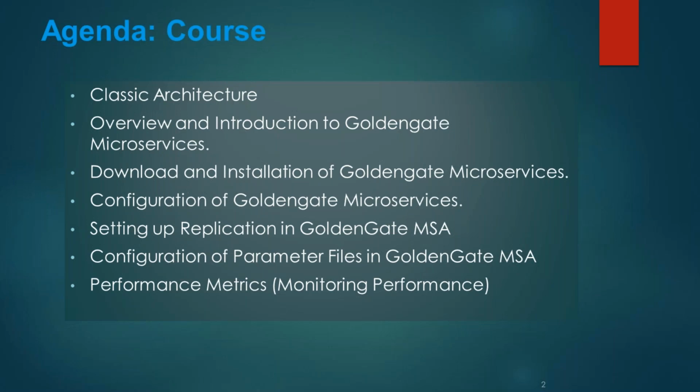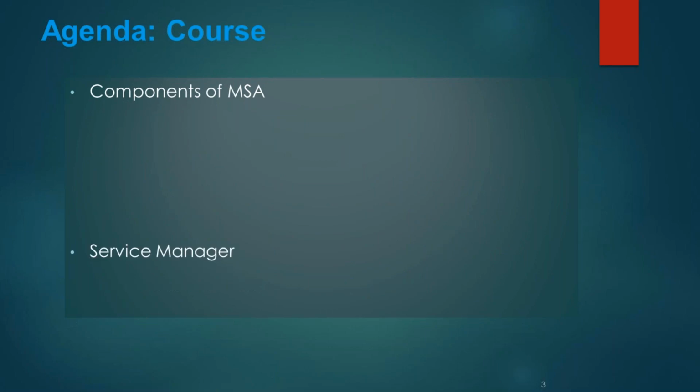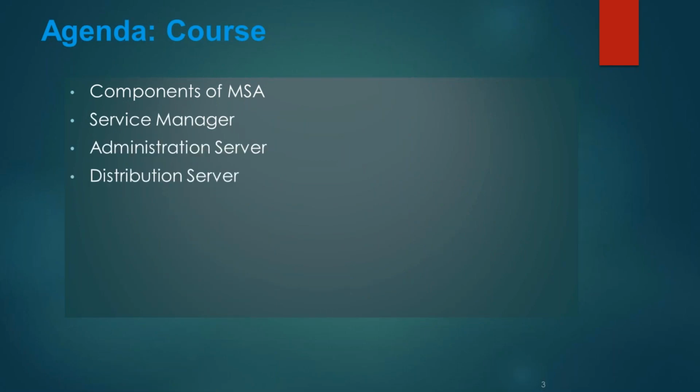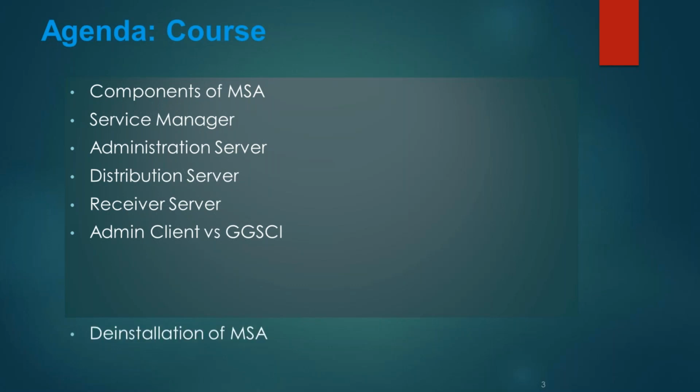Then configuration of parameter files in Golden Gate microservices. Parameter files, as you all know, are the heartbeat of Golden Gate, be it classic or microservices. How to configure parameter files in the microservices architecture. Then the performance metric server, which is the new introduction: how it is different from classic, and how you view the graphical overview. Then the different components of the microservices architecture, like service manager, administration server, distribution server, receiver server, then admin client versus GGSCI. GGSCI in the classic architecture has been replaced with admin client in microservices. So what is the difference between the two?